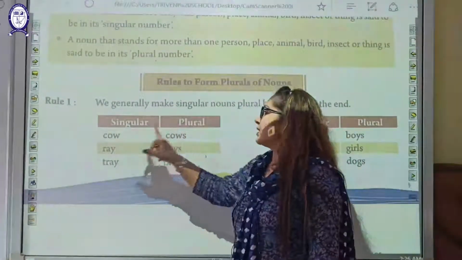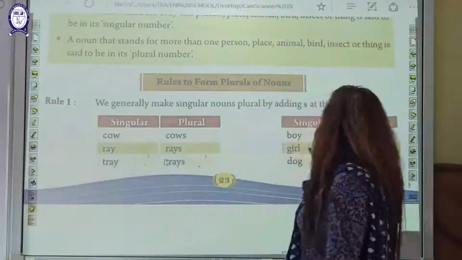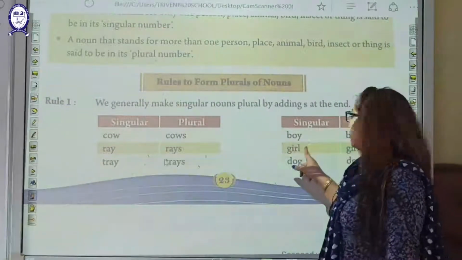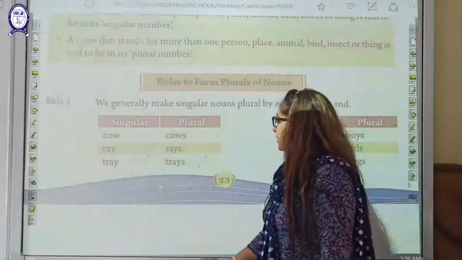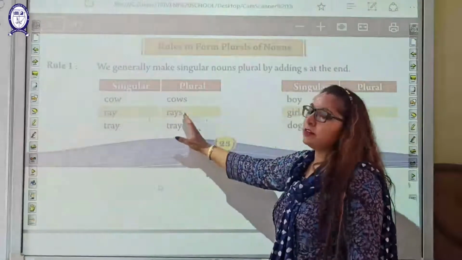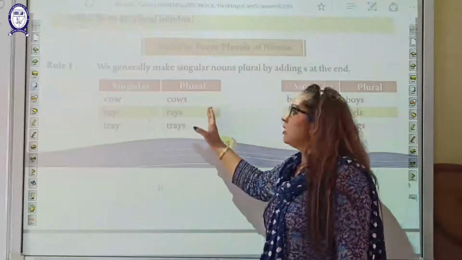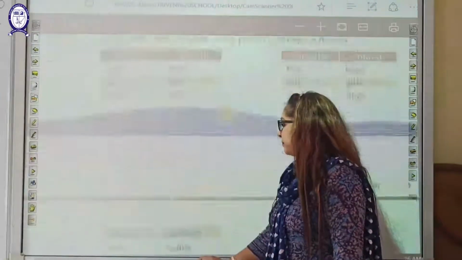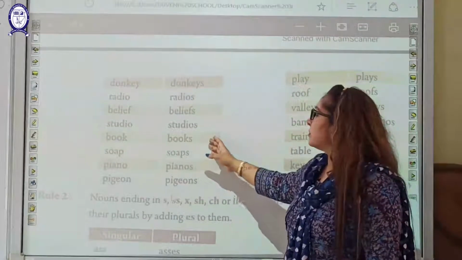Cow, cows. Ray, rays. Tray, trays. Boy, boys. Girl, girls. Dog, dogs. So in this part we have made singular words into plural words. Some more examples are given here, students.